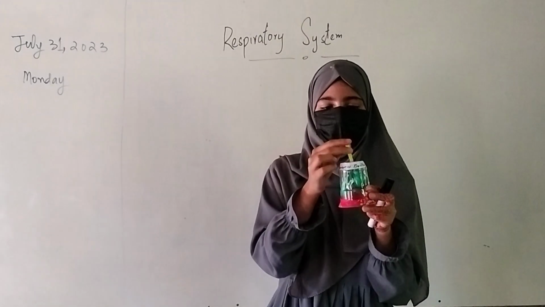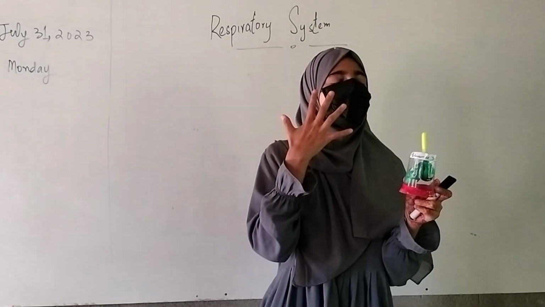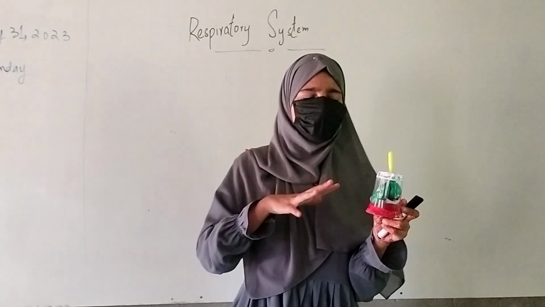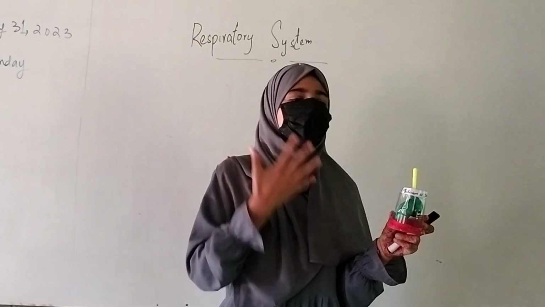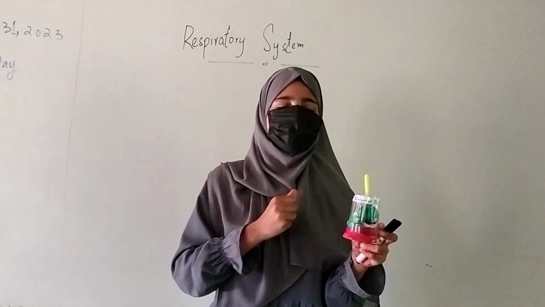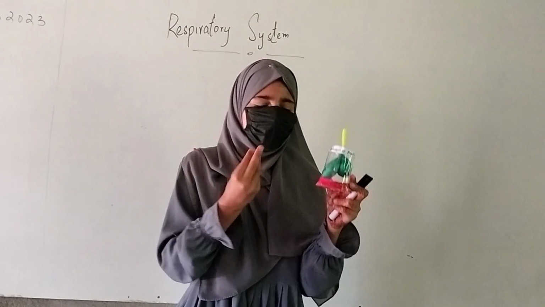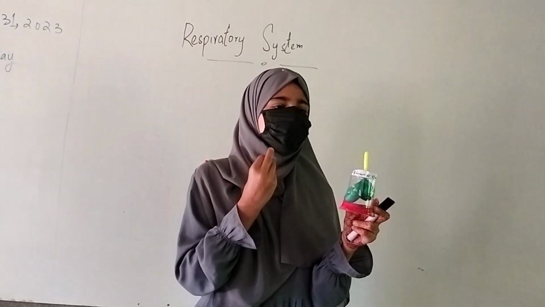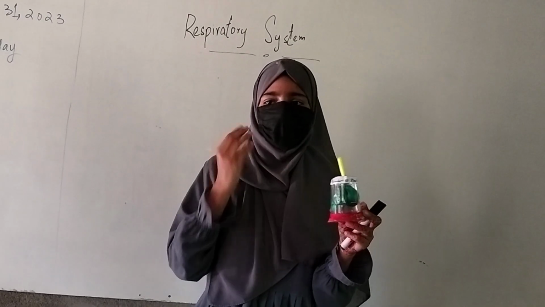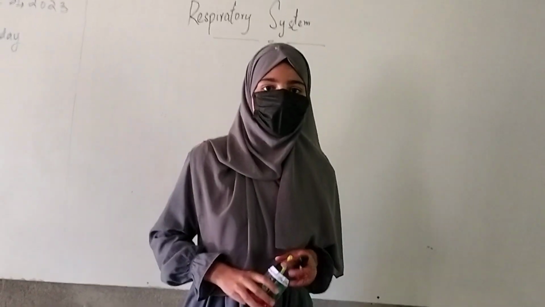So I have shown you that we inhale oxygen through our nasal cavity, and when we inhale oxygen our diaphragm and our other parts show different functions, they show different activities. That is, our diaphragm moves downwards, ribs move up and outwards, the intercostal muscles contract, and the chest cavity expands. When we exhale air, the diaphragm moves upwards and the intercostal muscles also relax. These actions create a pressure for the carbon dioxide, which results in the exhalation of carbon dioxide.